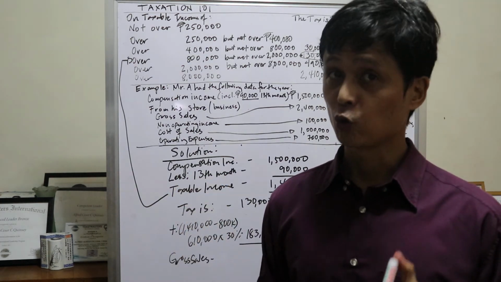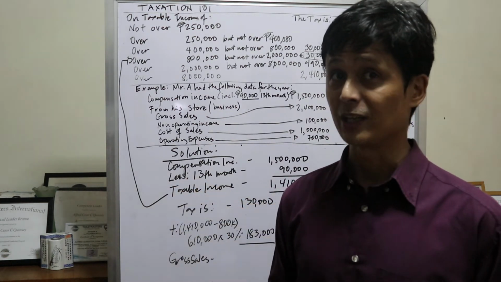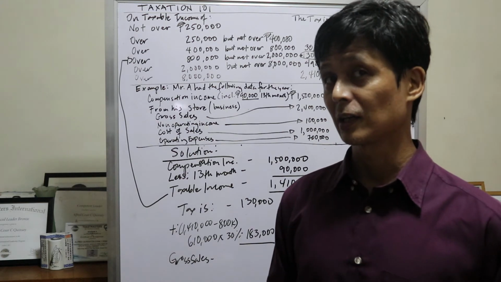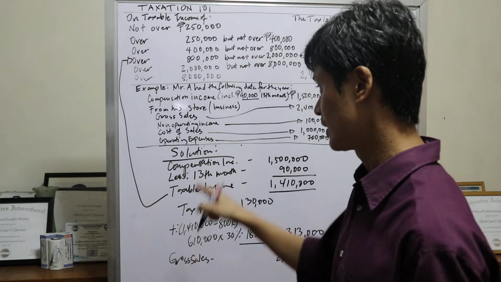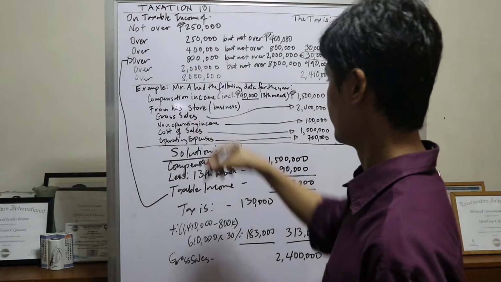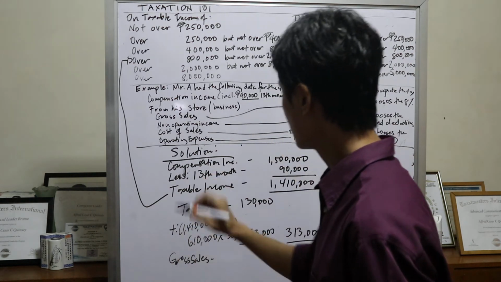Pwede tayong mag-deduct ng 250,000 kung hindi nagamit dito sa compensation income. Isang beses lang natin gagamitin yun. So therefore, hindi na natin pwedeng gamitin yon kasi ginamit na rito. So na-deduct na yung 250,000 dito. So, i-add na lang natin instead.